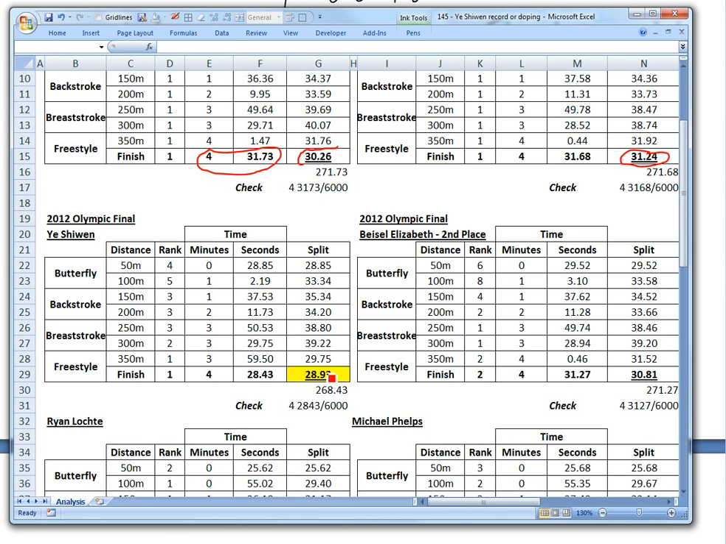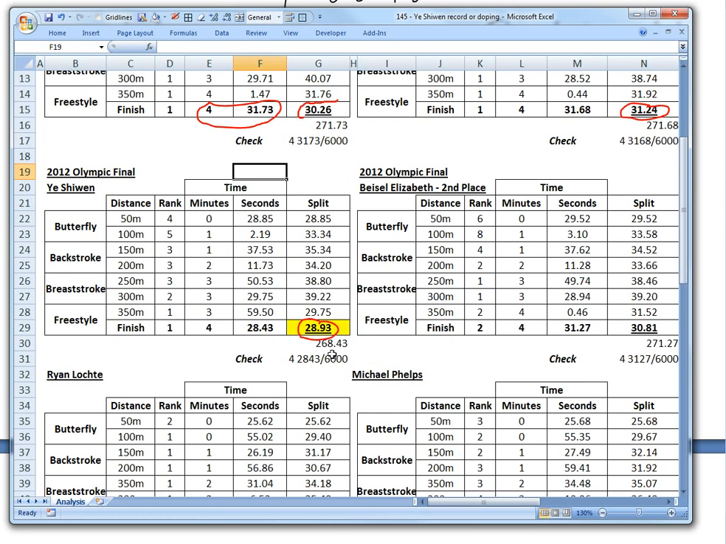And then she pulls out one of the fastest, the fastest I think I've ever seen a woman swim the last 50 meters. This is actually comparable to the men's, and it was faster than most of the men in the Olympics this year at the last 50 meters.